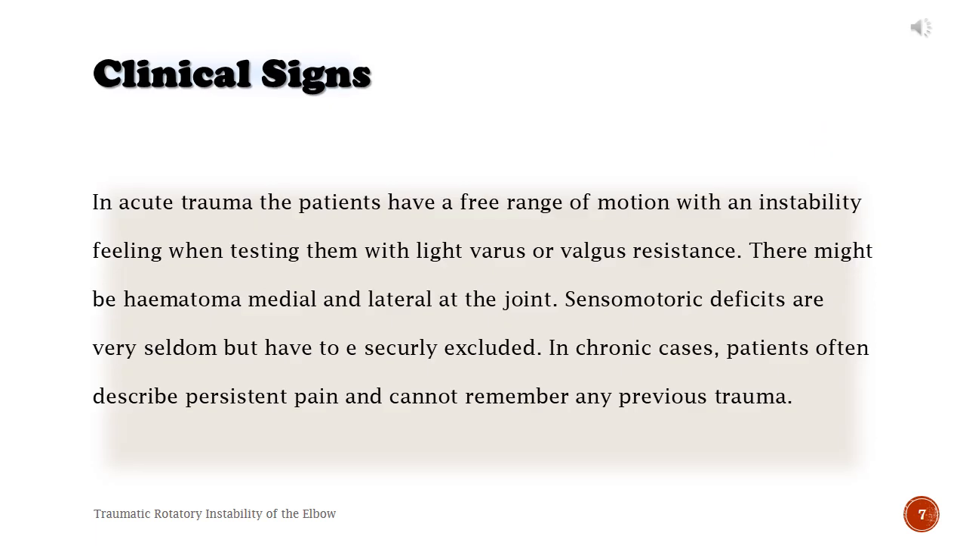Clinical signs. In acute trauma, the patients have a free range of motion with an unstable feeling when testing them with light varus or valgus resistance. There might be hematoma medial and lateral at the joint. Sensorimotor deficits are very seldom but have to be securely excluded. In chronic cases, patients often describe persistent pain and cannot remember any previous trauma.